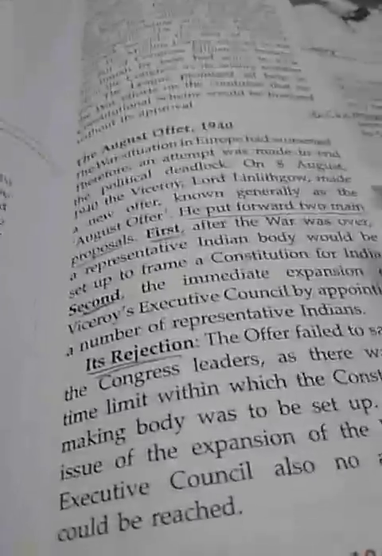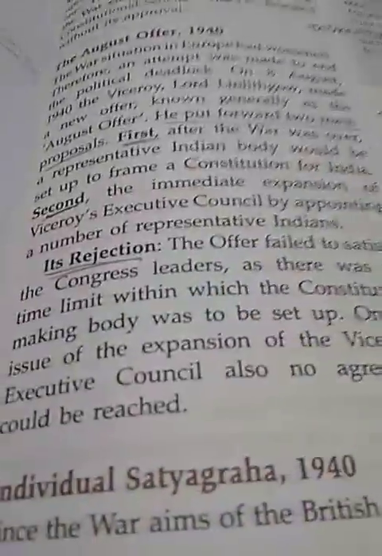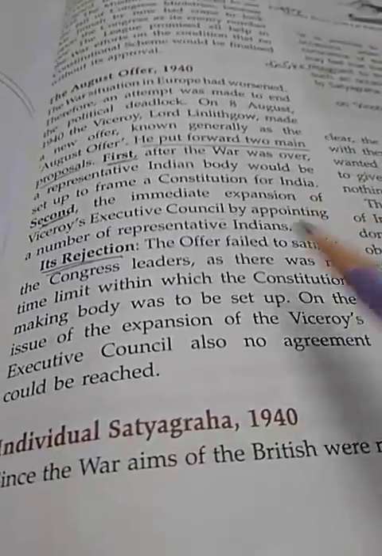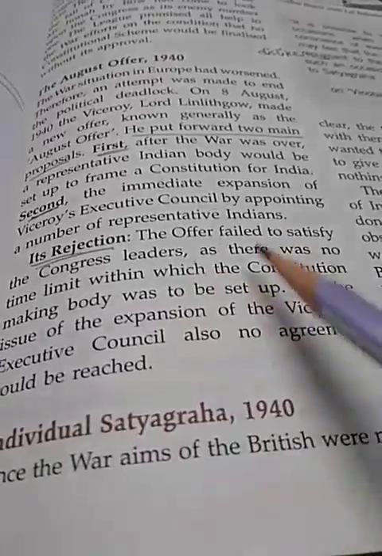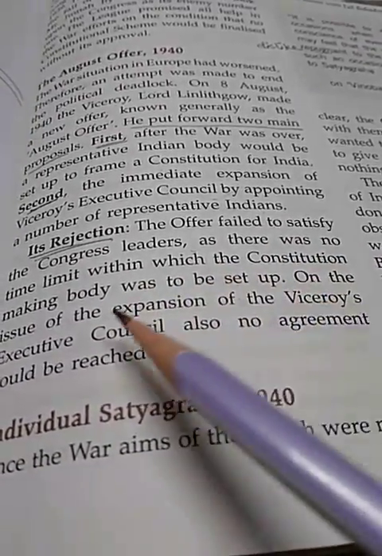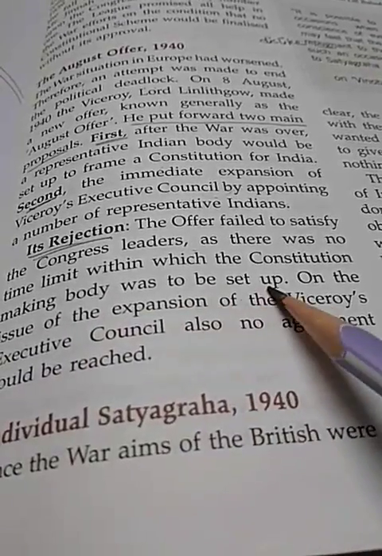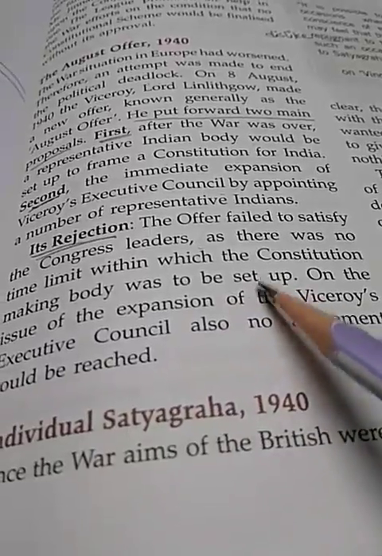But this proposal, the August offer, was rejected. Why was that offer rejected? The offer failed to satisfy the Congress leaders, as there was no time limit within which the constitution-making body was to be set up. They didn't give any kind of fixed date.